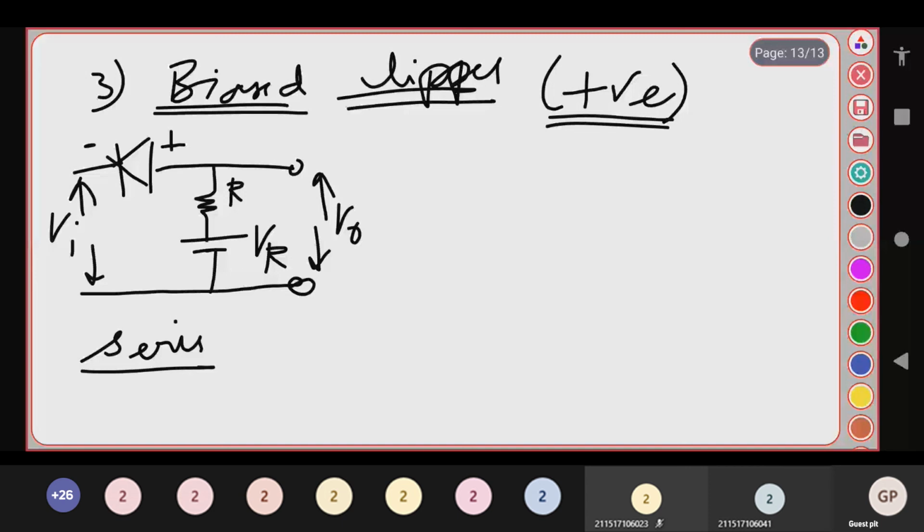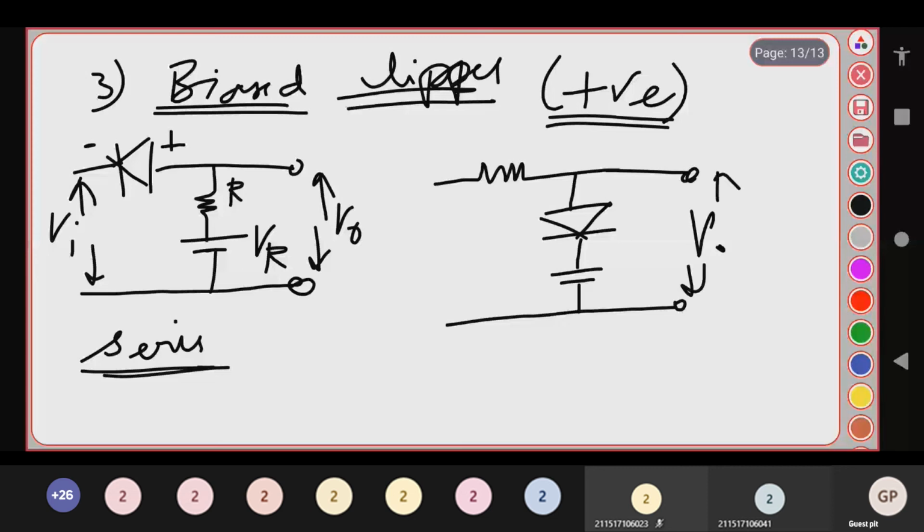Now let me draw the shunt biased clipper. In the shunt biased clipper, your diode must be connected in shunt manner. This is your shunt biased clipper, with output voltage V0 and input voltage Vi.